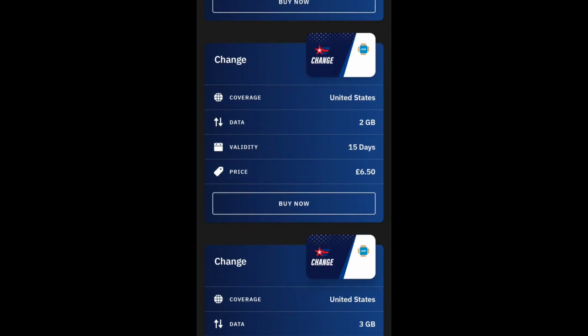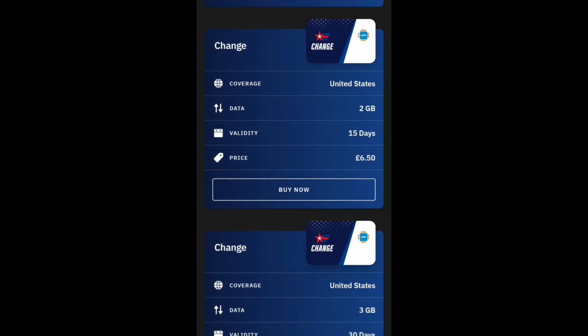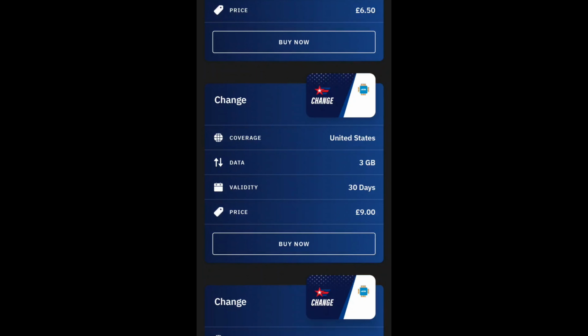Next plan here, 2 gig plan for 15 days. It depends on what kind of user you are, because some people are heavy users when it comes to using the internet. Some people will just use it to go on Facebook, WhatsApp, maybe watch one or two YouTube videos, simple, so they may take a smaller plan.